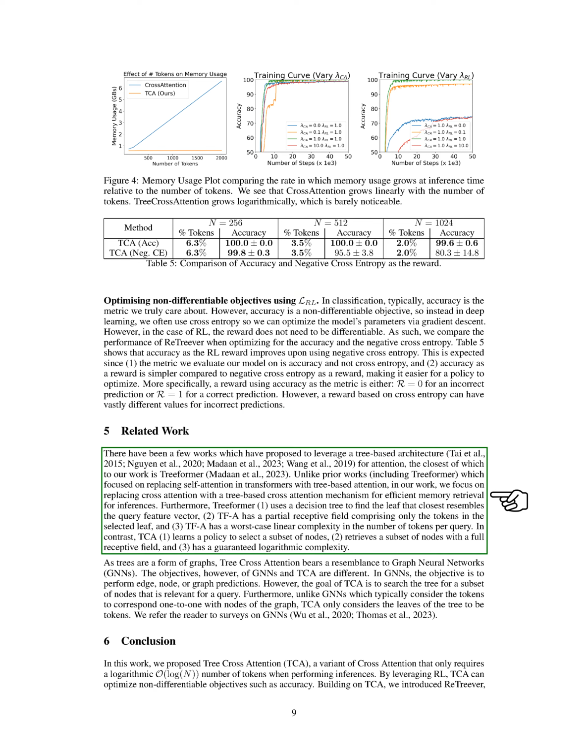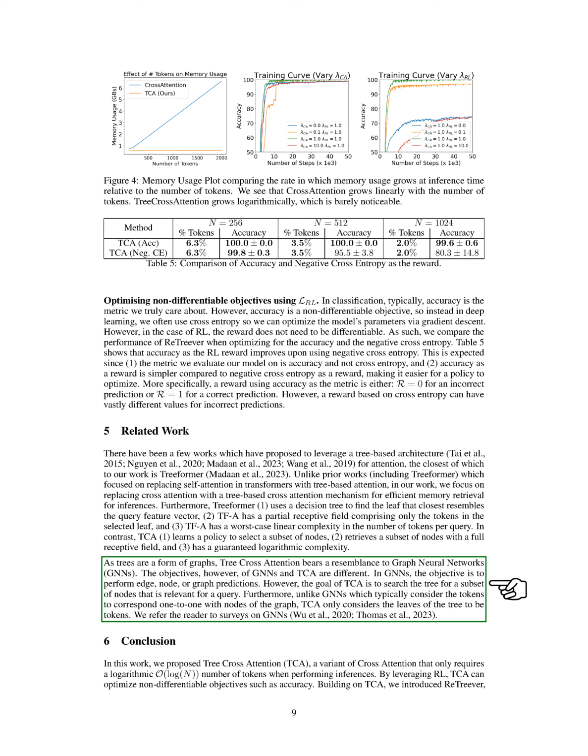There have been a few previous studies that have proposed using a tree-based architecture for attention, the closest of which to our work is Treeformer. However, unlike these previous studies, we focused on replacing cross-attention with a tree-based cross-attention mechanism for efficient memory retrieval for inferences. Our model, TCA, learns a policy to select a subset of nodes, retrieves a subset of nodes with a full receptive field, and has a guaranteed logarithmic complexity.